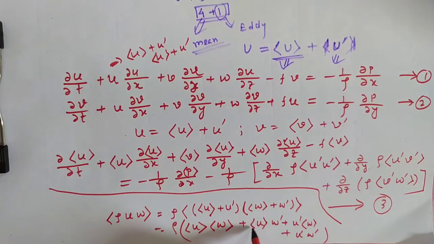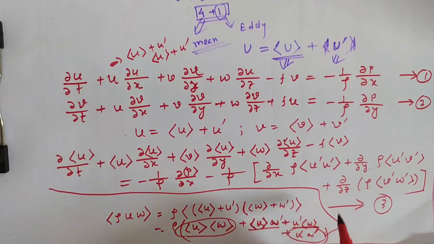Now you can see these two terms, when we are taking the average and multiply by this one, it is assumed to be very small and can be neglected. So what we got, only this term and this term will be left. This term we have written on the right hand side and this term we have written in the left hand side for simplification.